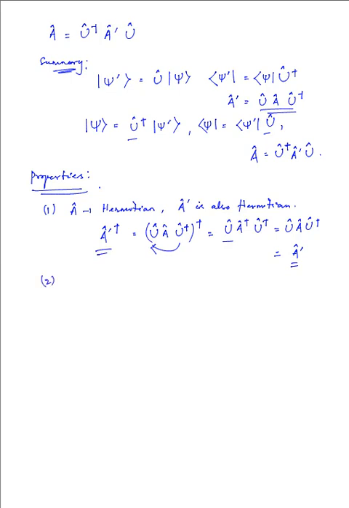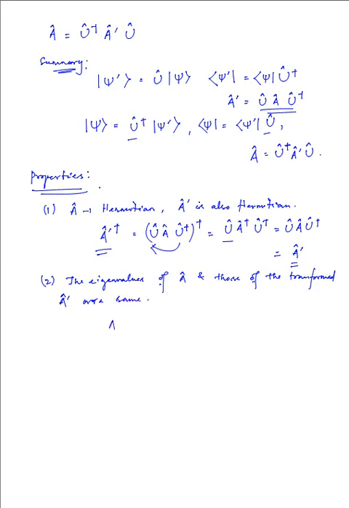Now, as for the second case, the eigenvalues of the A operator and those of the transformed A primed operator are the same.